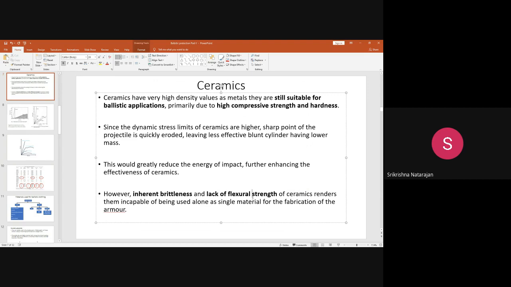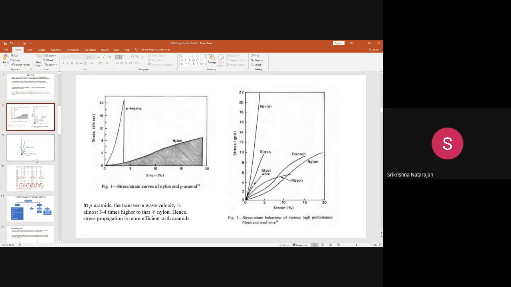You have to make a composite out of it. You have to mix the ceramic fiber with some matrix to make a ceramic fiber composite, so that it can overcome the fracture toughness and brittleness issues, and the flexural properties will also improve. Okay, so these things are important to know.